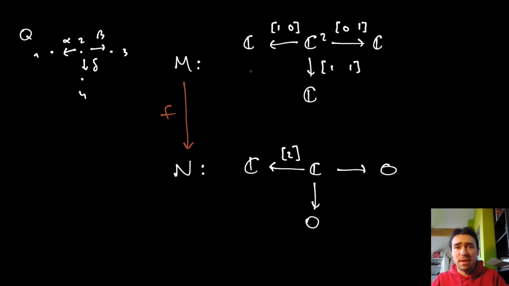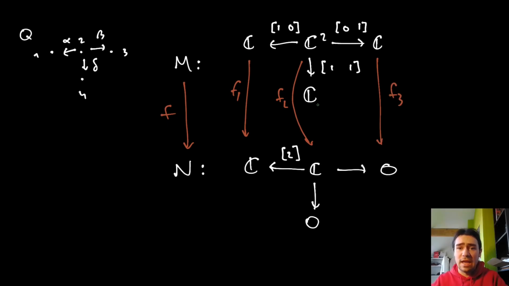So we'll have some pointwise maps going on here. That is to say, we have an F sub 1, which is going to be a map from this M1 to this N1, and likewise at all other vertices. So this will be F2, this will be F3, and this will be F4. We want these to respect the structure that these vector spaces have going on, i.e. they should be linear maps.